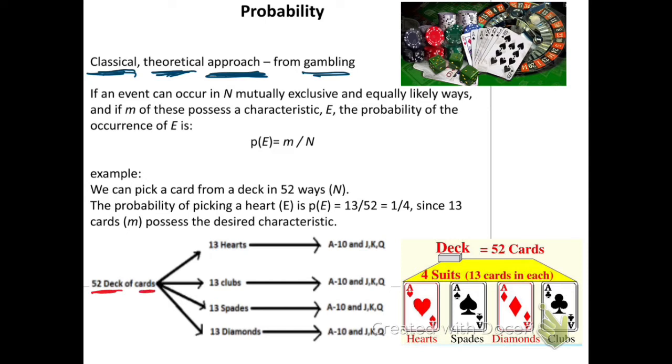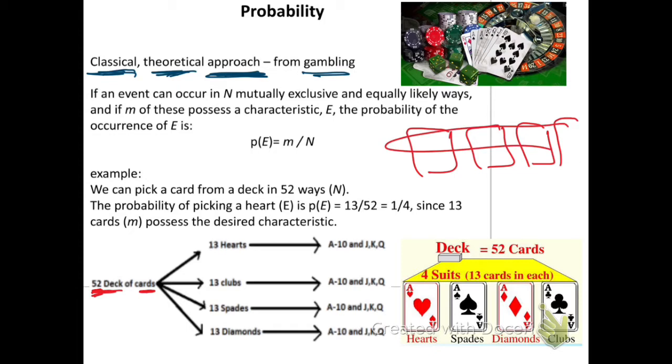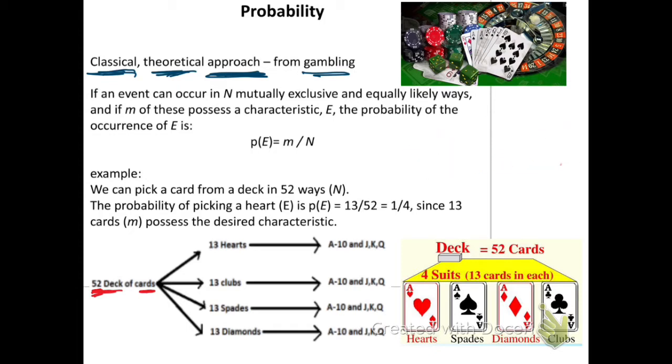So I have a deck of cards consisting of 52. All card decks consist of 52. So we split it into 4 sets, or we can call them 4 suits. So the first suit, second suit, third suit, and fourth suit. Each suit has 13 cards.